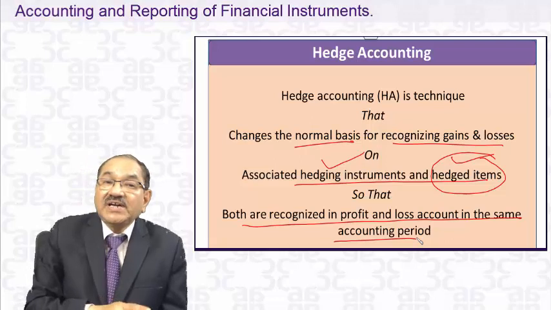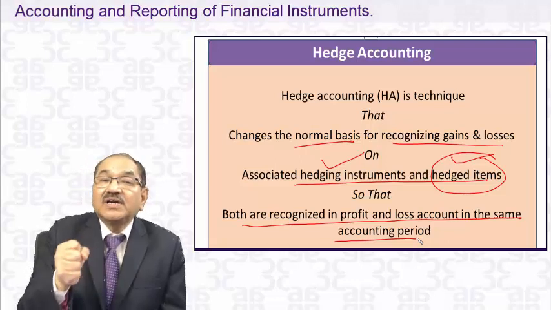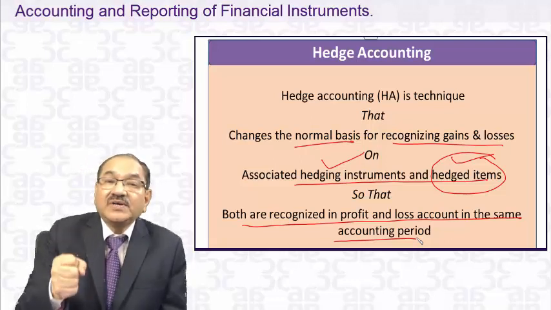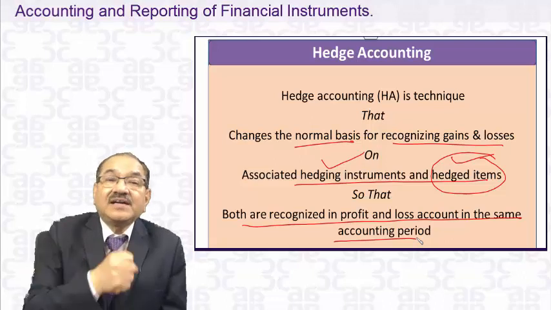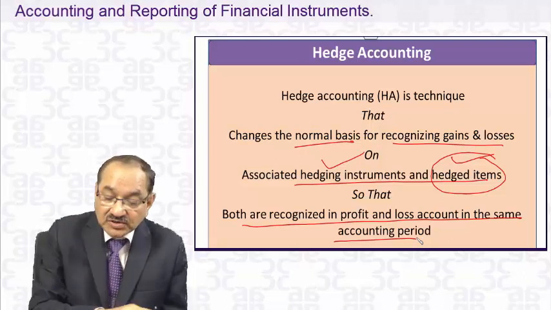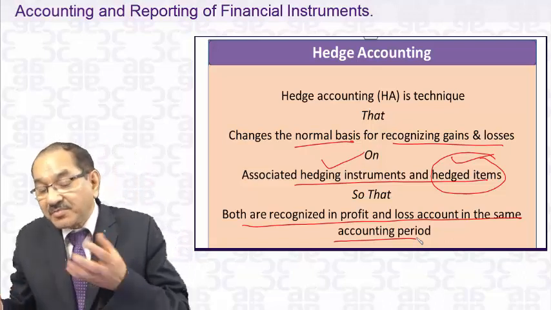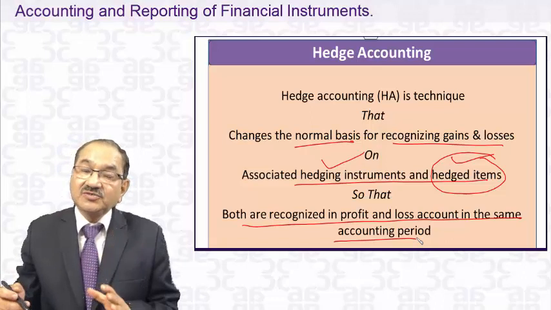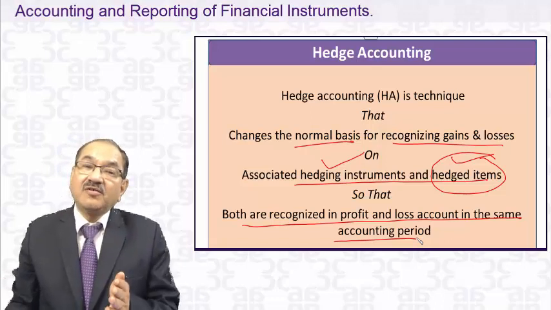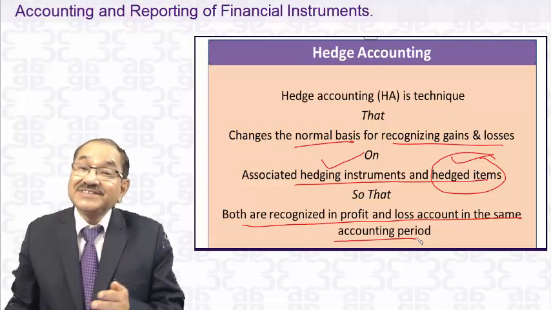Because the hedging instrument is to safeguard your interest against the loss on the hedged items. So that is not a normal basis of accounting, you can call it an abnormal basis of accounting. And that's why this abnormal basis of accounting comes as an option with certain restrictions.